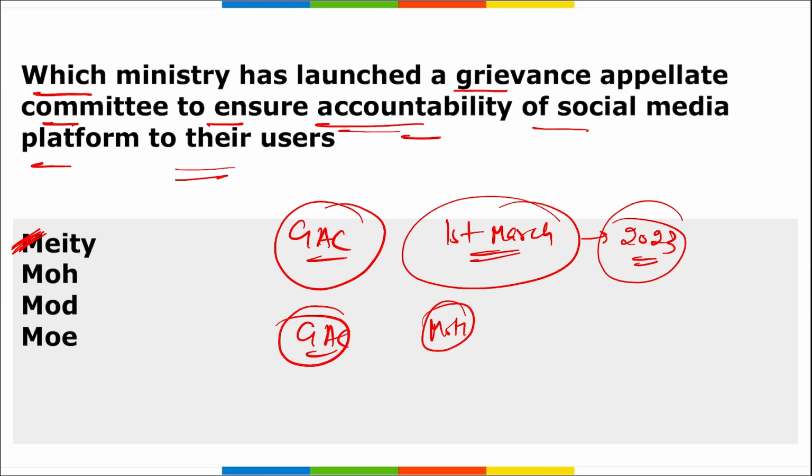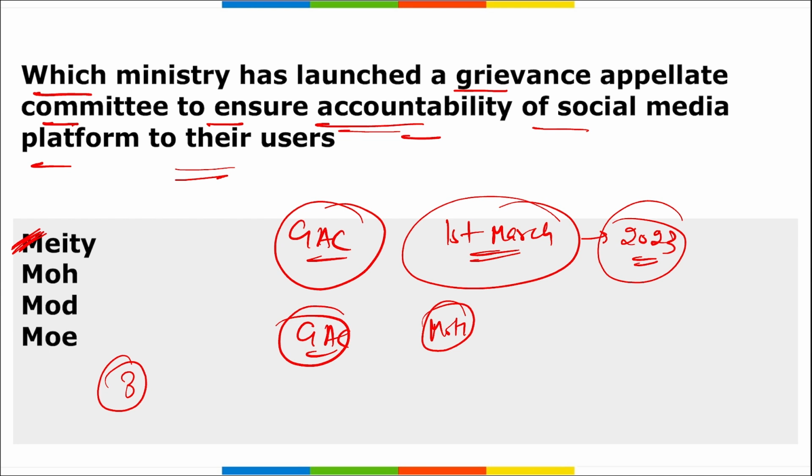Second committee will be led by the Ministry of Information and Broadcasting, that will handle all the misinformation or fake content. And this third committee will be led by the Ministry of Electronics and Information Technology, that will work on copyright issues or any unlawful activities otherwise not covered elsewhere.